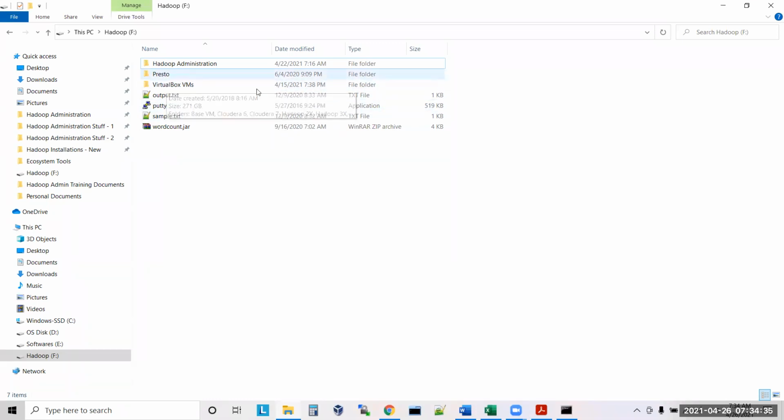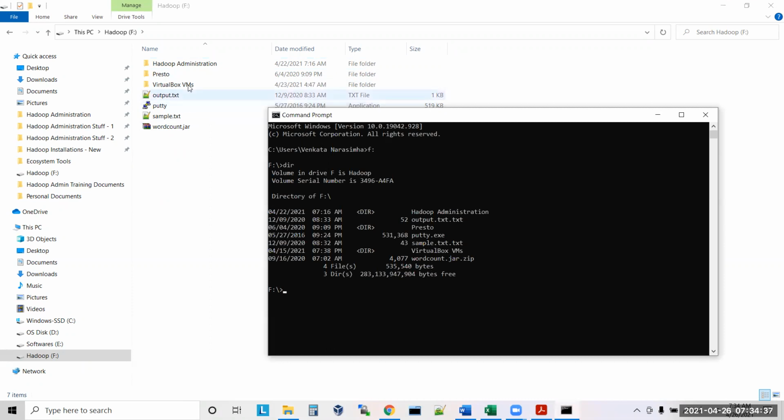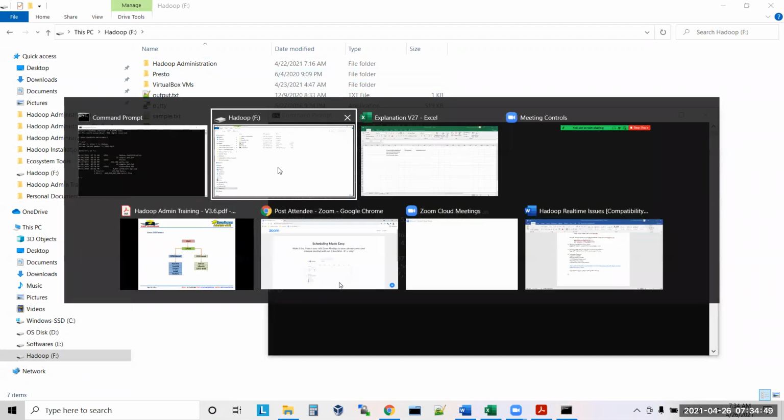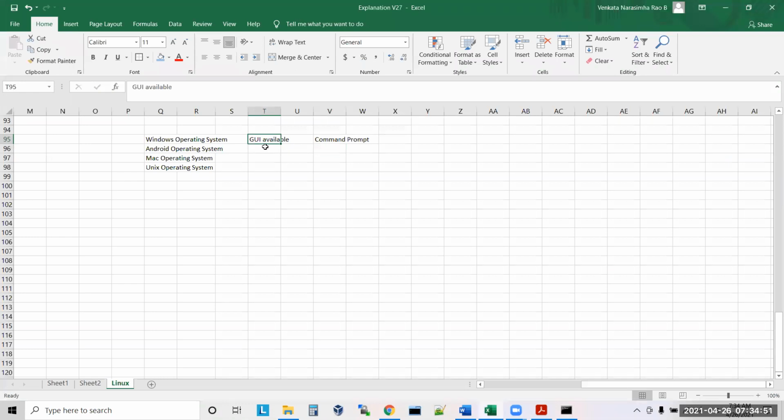Everything I'm seeing here, the same thing I'm seeing there: wordcount.jar, everything. So you can use the command line, and you can use it in UI mode also. Windows is a system where GUI is available, and you have the command prompt available, so you can use it in command prompt mode also.